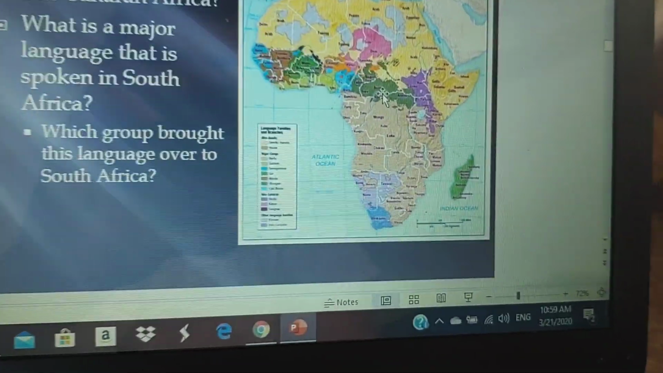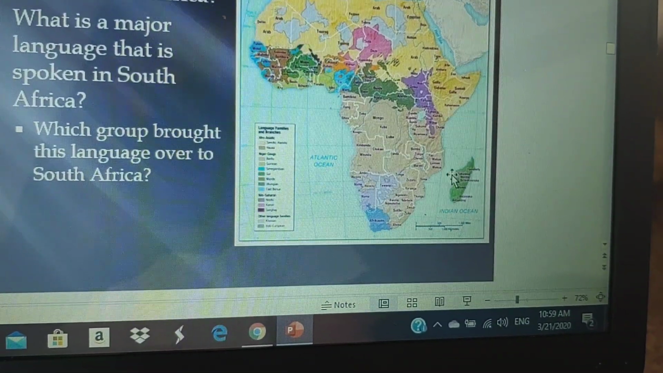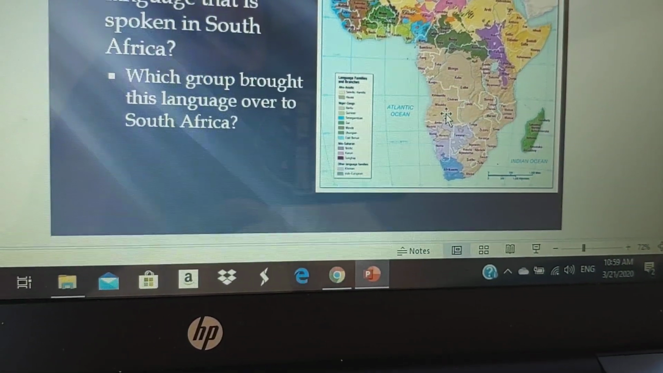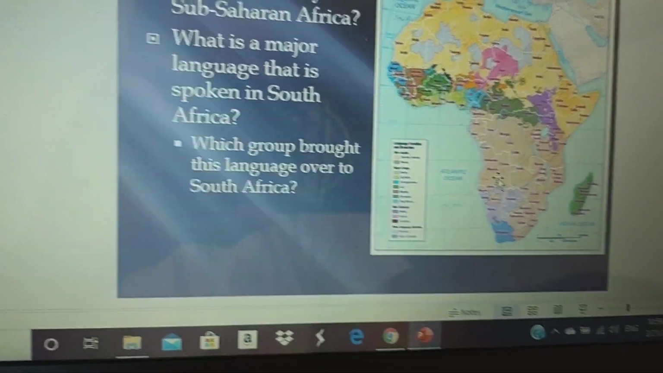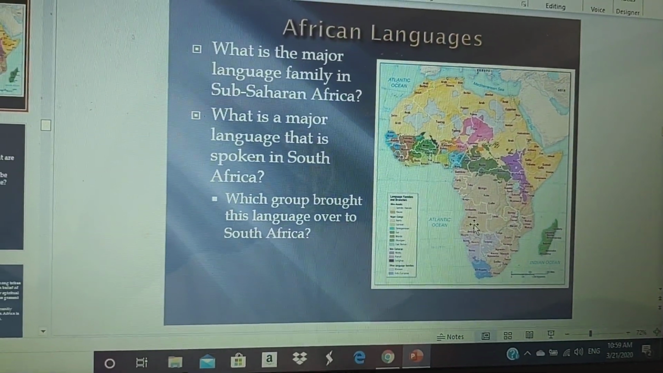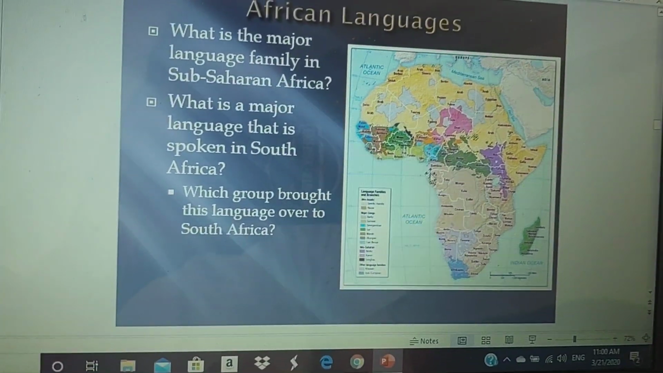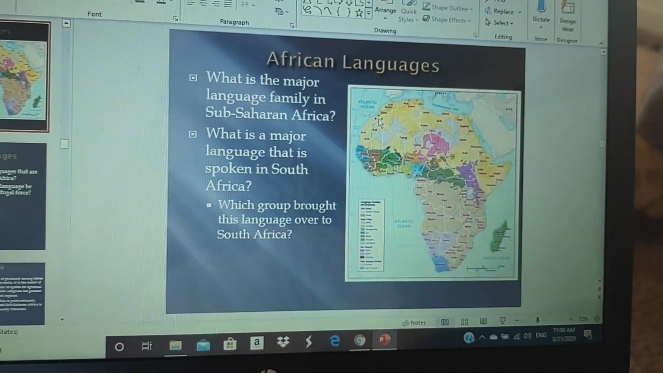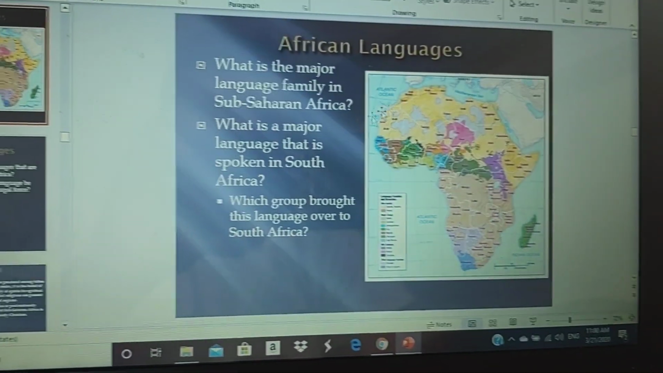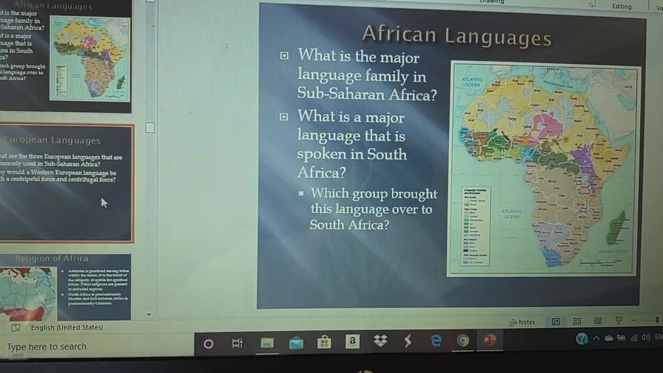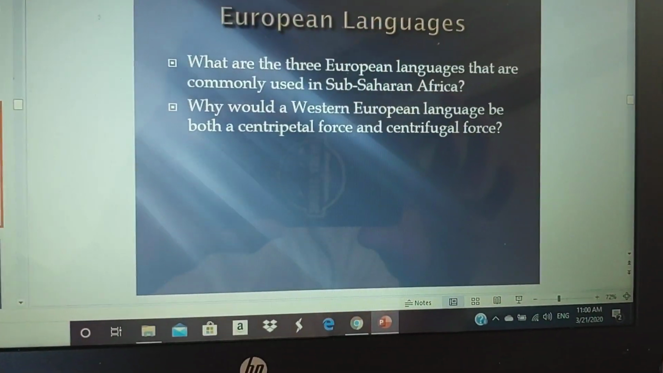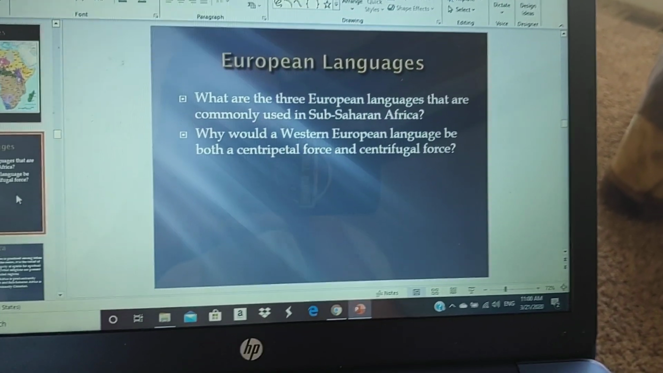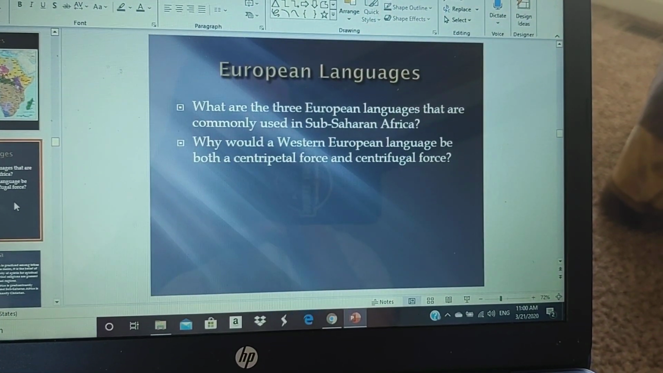Portuguese is actually the other one, mainly due to the influence here by Mozambique and also right here with Angola. So it's quite interesting how Portuguese is also another language there. The only Spanish ones were actually Equatorial Guinea and Morocco up here. So a lot of people think Spanish, but it's actually not. It was only in those two countries where the Spanish language was dominant. But then the question goes, why would a Western European language be both a centripetal force and a centrifugal force?